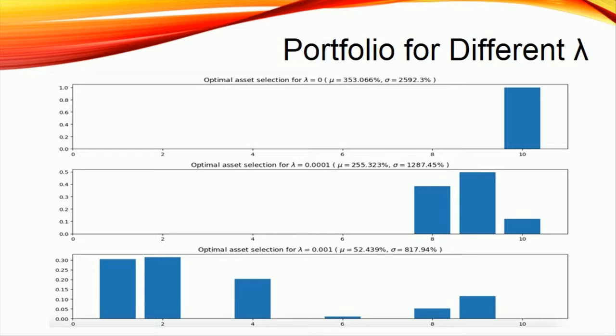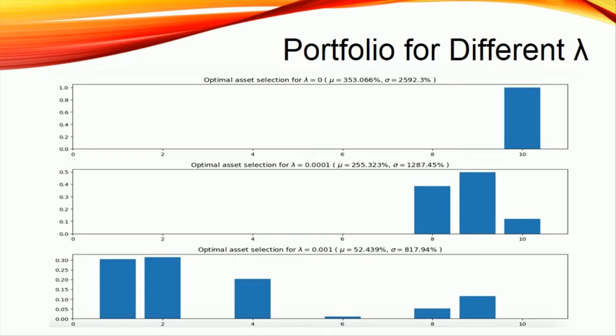When lambda equals 0, the risk will be ignored by the model, and the only purpose is to maximize the return. The largest return we can get is $353.066, which is larger than the return of the previous model, $300, because at this time, the model will only choose one stock, NVIDIA, that performed the best and invest in it. However, this strategy will increase the risk of investment greatly.